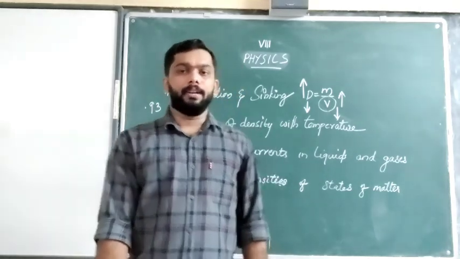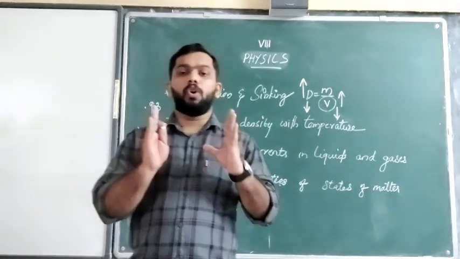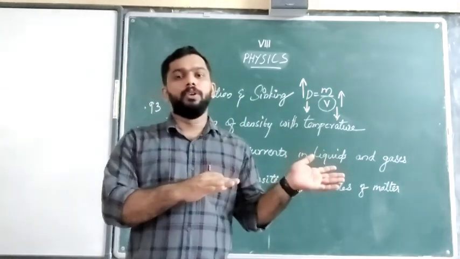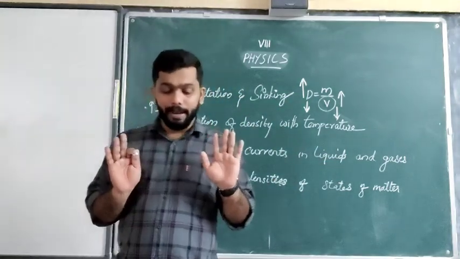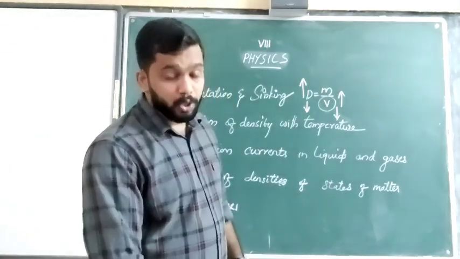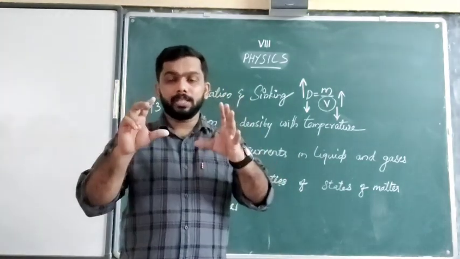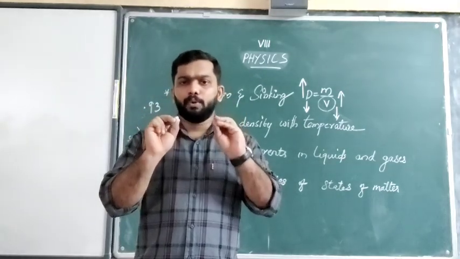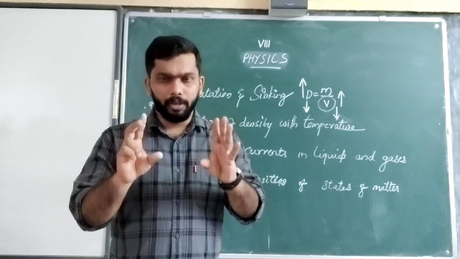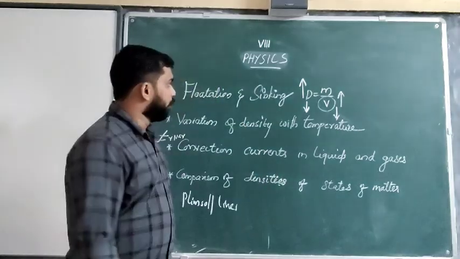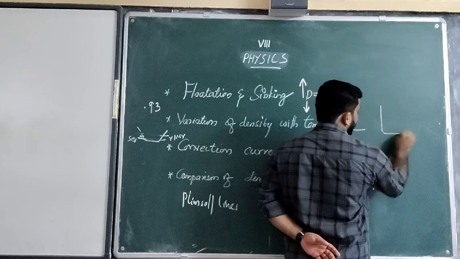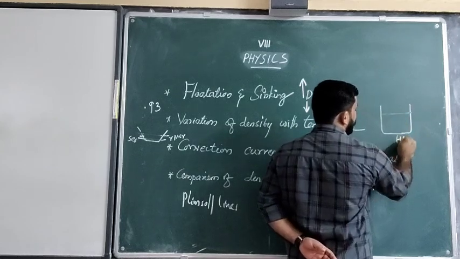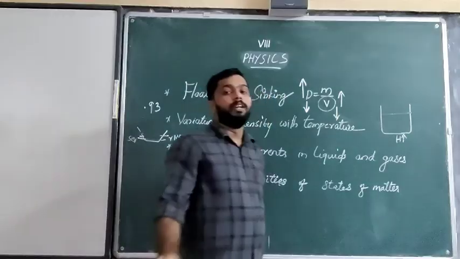What are convection currents? Convection currents are normally seen in fluids. Fluids can be liquids or gases, right? Now, suppose you are going to prepare some tea at home. With that we can prove these convection currents. So what you have to do is take a vessel, pour some amount of water, and start heating this. That means we keep it on the stove.